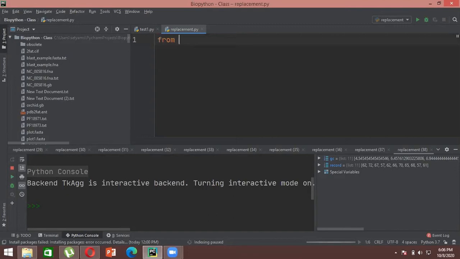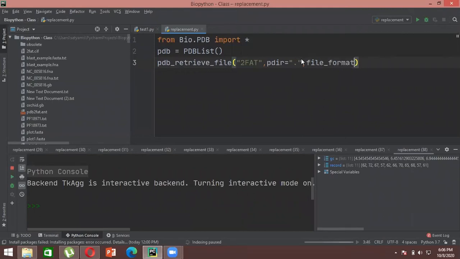So first we'll write from bio.pdb import everything, and then let's just create our PDB list. Okay, so we have pdb equals PDBList, and then I'll retrieve the file. I'll retrieve the same file. So pdb.retrieve_pdb_file. Let me retrieve the same file, 2FAT, and then I'll give a directory, and then your file format.